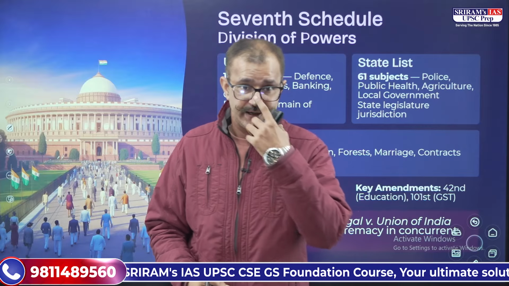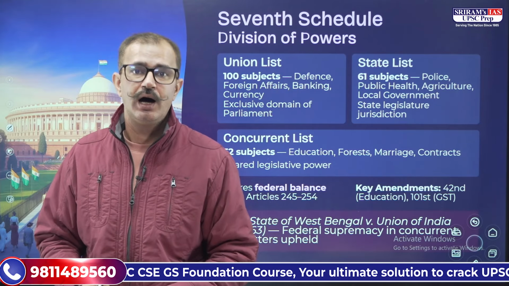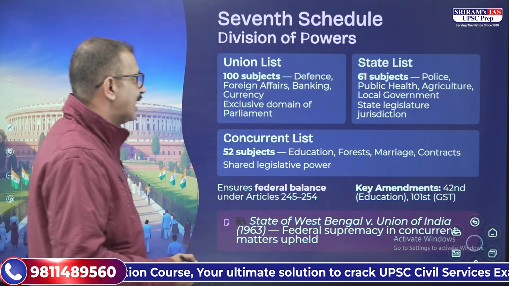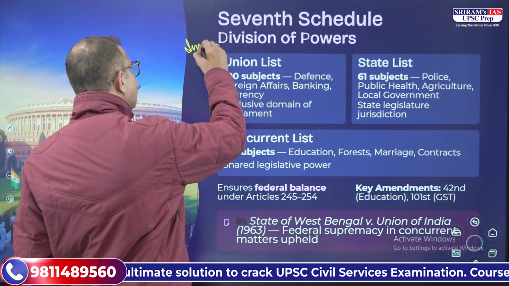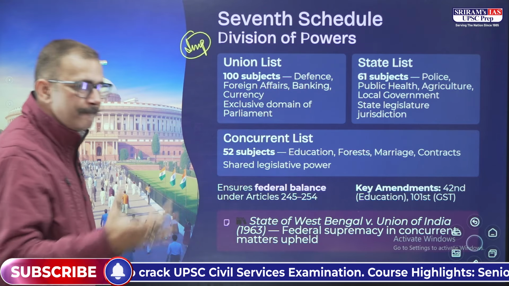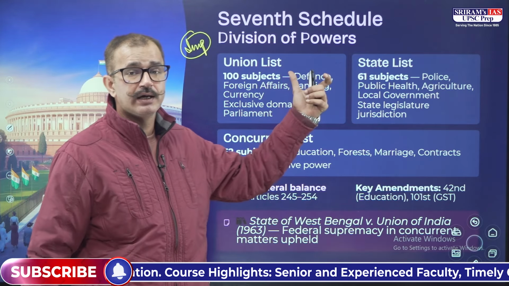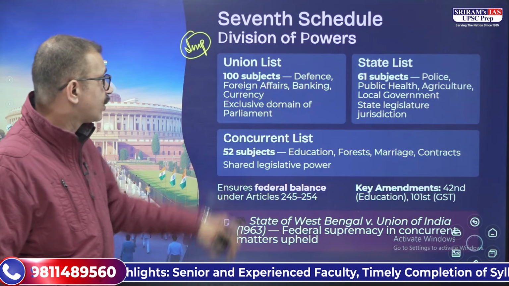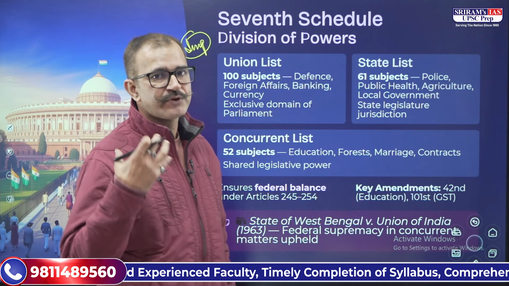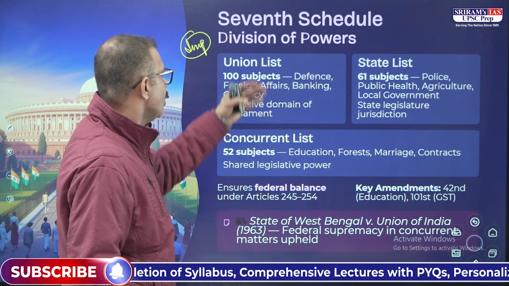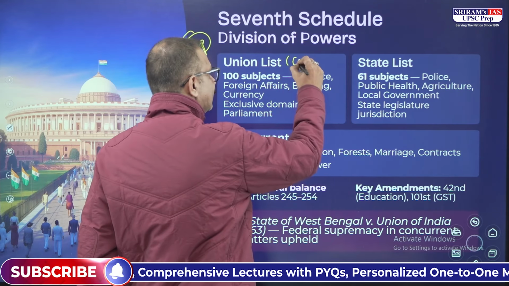Now, the next schedule is very important and has been asked many times in your prelims as well as mains examination for UPSC, and that is the division of power under the 7th Schedule of the Constitution. Here we have 3 different lists: the union list, the state list and the concurrent list. On the union list, the center can legislate.